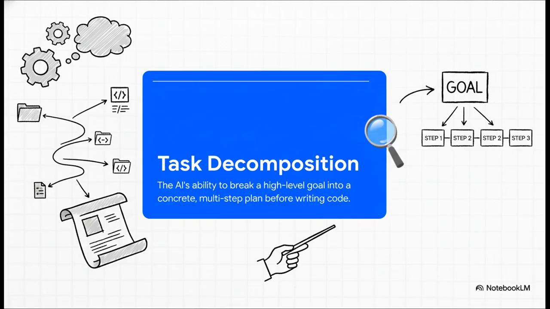First, and maybe most importantly, is task decomposition. So instead of you saying add a profile page and it just vomiting 1,000 lines of code at you, a real agentic IDE stops. It thinks. It breaks that high-level goal down into a concrete, step-by-step plan. This is the thinking before acting that separates it from the older tools. It's the foundation for any complex, reliable work.